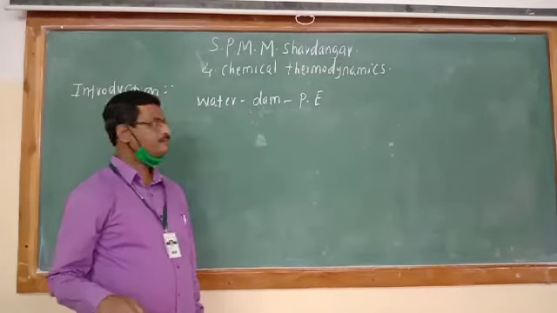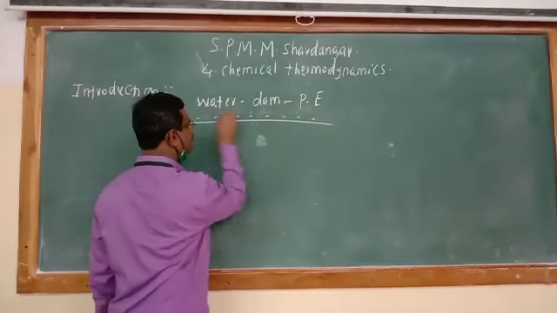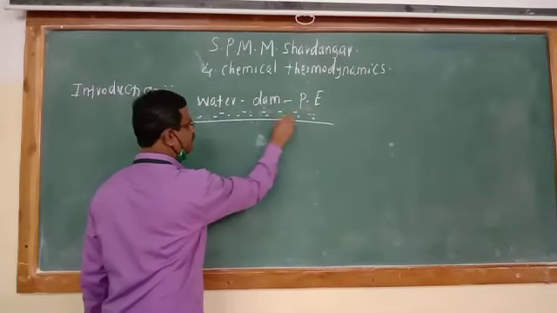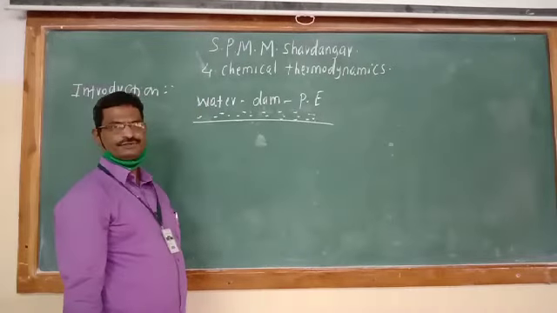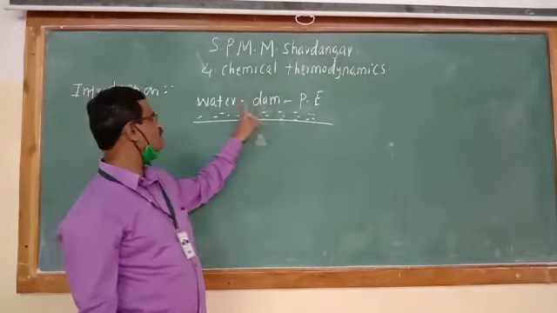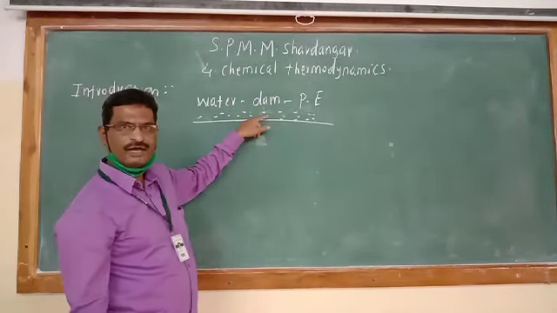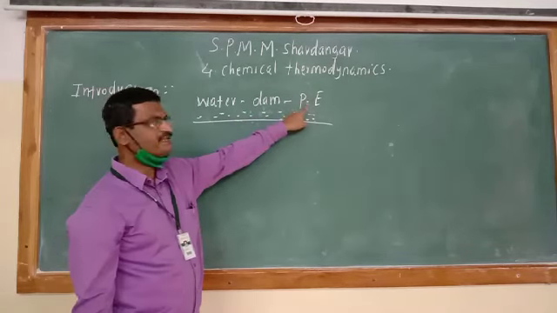Due to storage, due to the position, the energy associated with the water in a dam, reservoir, is known as potential energy.